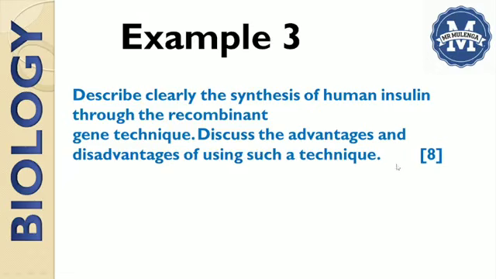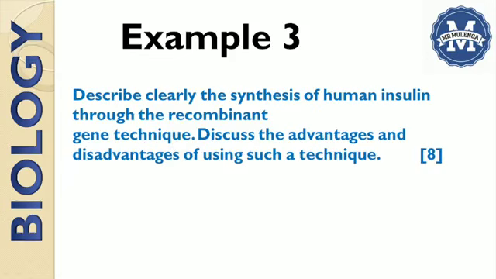Now look at 8 marks. Are they just going to give you 8 marks on the first part of the question? This is how they are going to distribute the marks. A possible distribution of the marks in this question is 4 marks for the description of the production of human insulin. So if you describe clearly the production of human insulin through the recombinant gene technique, you are going to get 4 marks.